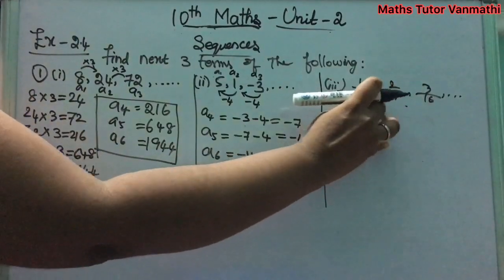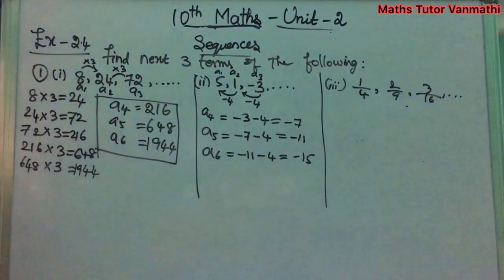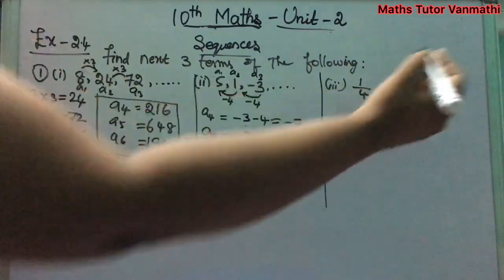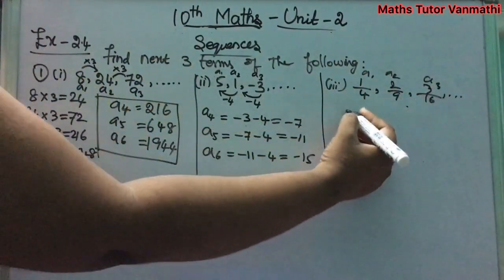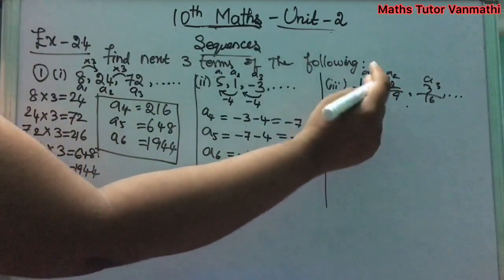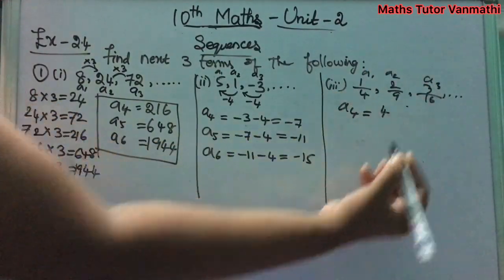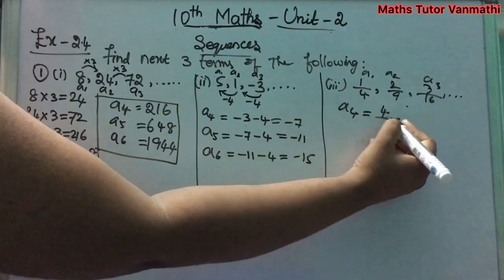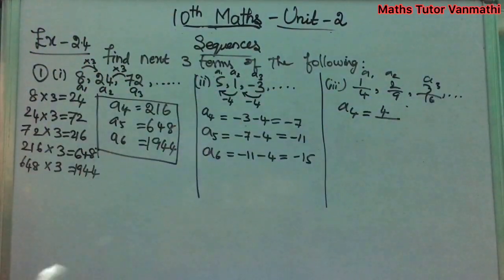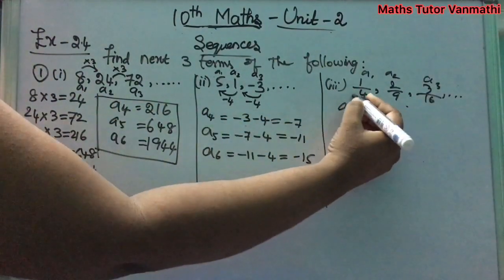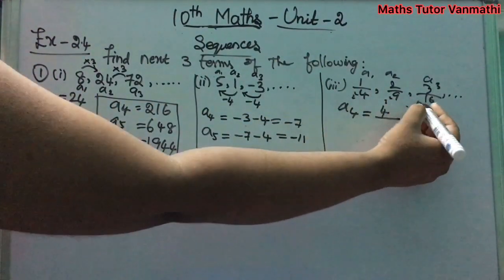First, the sequence in the numerator goes 1, 2, 3, etc. This is your A1, A2, A3. So for A4 the numerator is 4. The denominator is 4, 9, 16: these are square numbers. 2 square is 4, 3 square is 9, 4 square is 16.